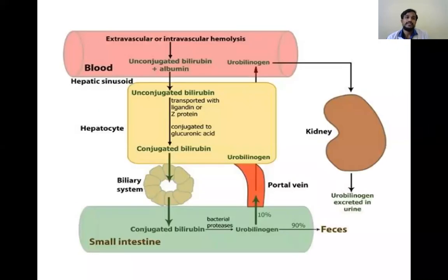So coming to basics, we know the unconjugated bilirubin is liberated due to hemolysis, normal physiological hemolysis, and this unconjugated bilirubin binds with the albumin and reaches the liver where it gets conjugated by the glucuronides. This conjugated bilirubin goes to the small intestine through the biliary tract, and from there it is excreted as stercobilin and urobilin through urine and feces. That is the normal mechanism.